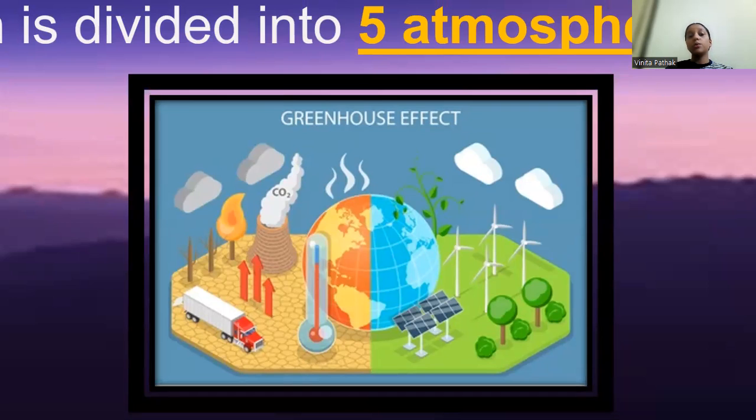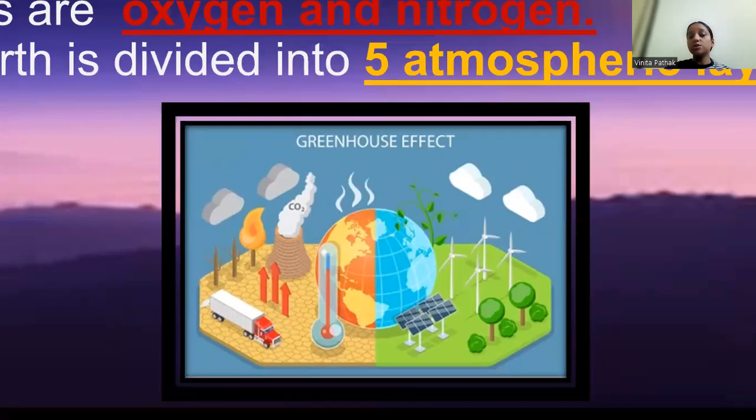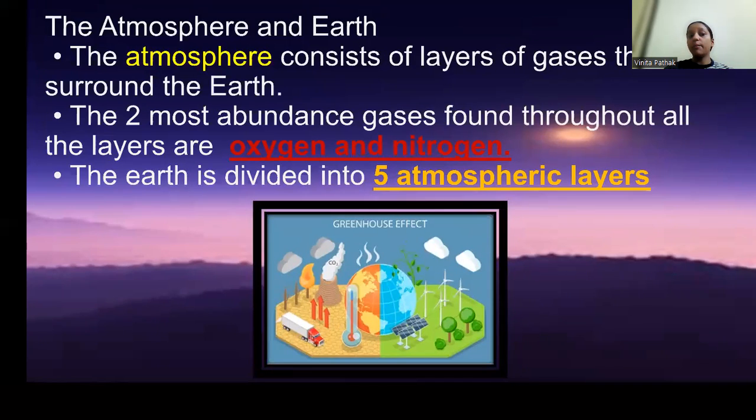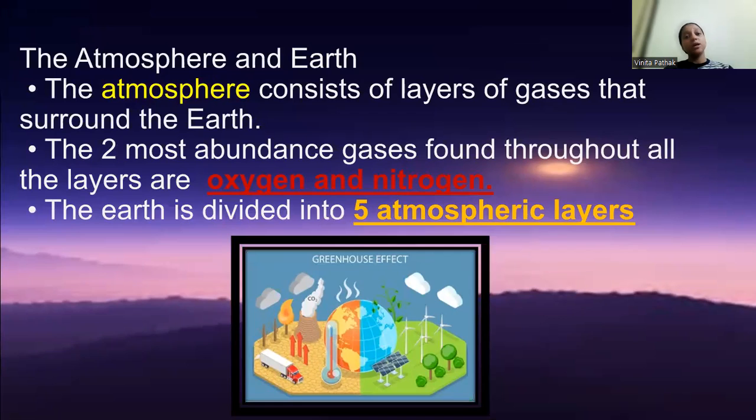And in the other you are seeing the area of a factory, where CO2 gases and other pollution have increased on Earth. So it is my humble request to all, please don't waste resources and please save Earth. Plant more and more trees and save human life. Okay, class? So let's move ahead.